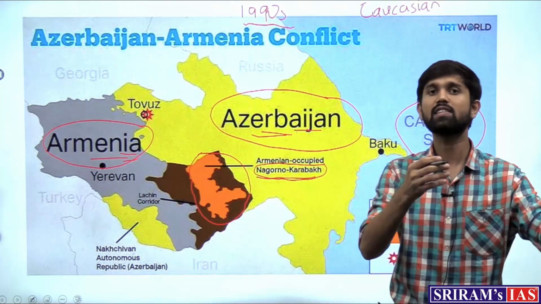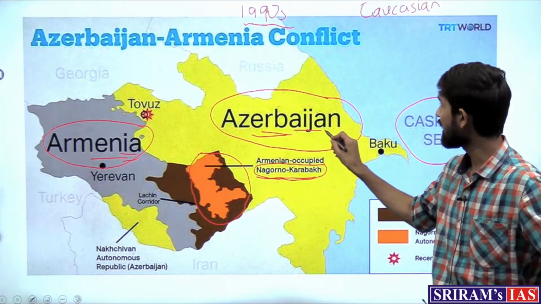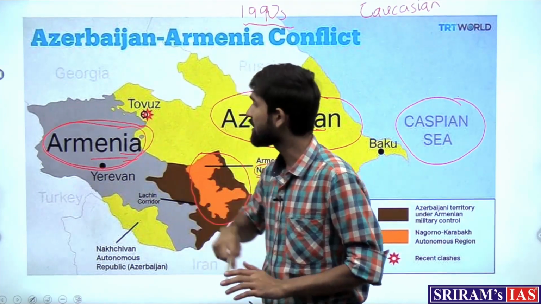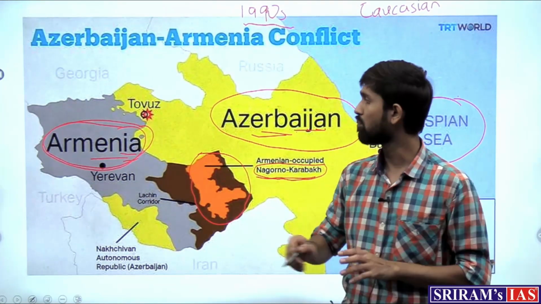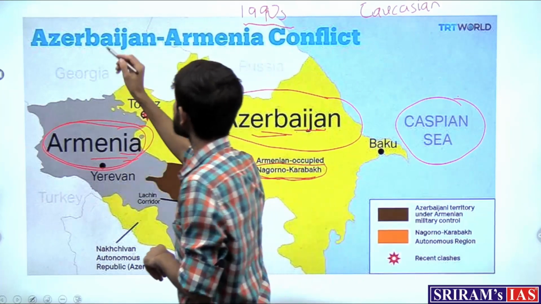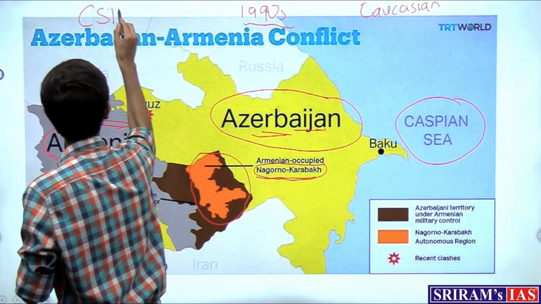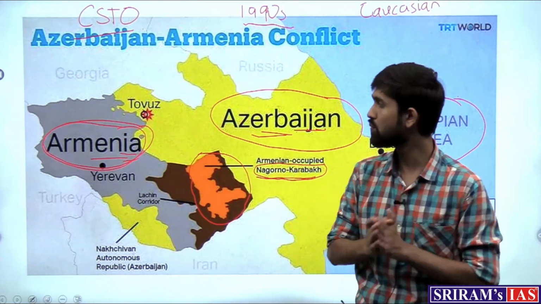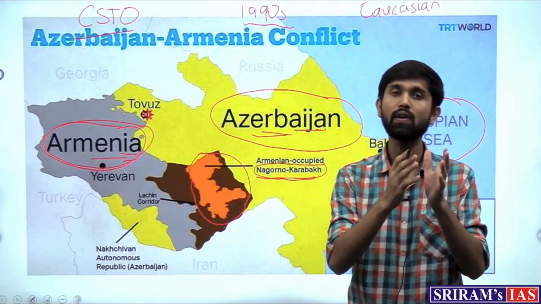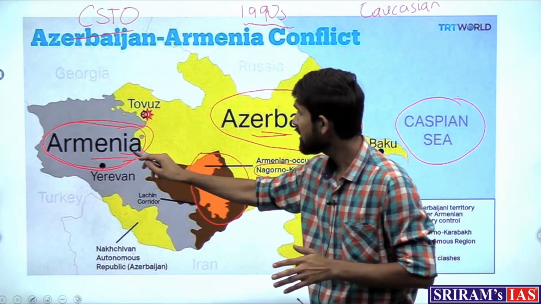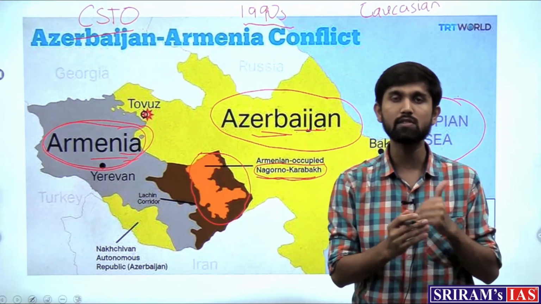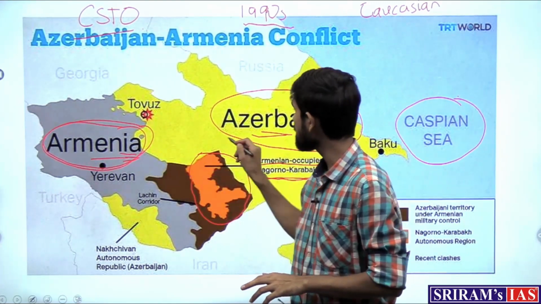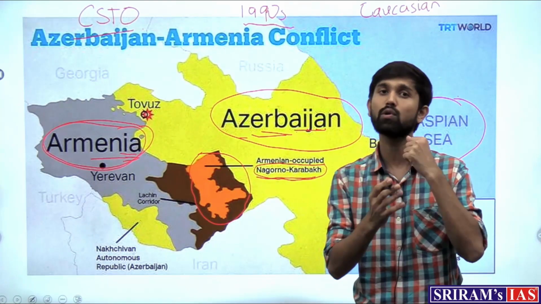Since Azerbaijan itself had come out of USSR, it had links with Russia, and it also has links with Armenia, where it has signed the agreement, or both of them are party to an organization known as CSTO, or the Collective Security Treaty Organization. This is an organization which both Armenia and Russia are part of, wherein Russia promises Armenia that if any military attack takes place on its country, Russia will come to its help. So the situation became that Armenia and Azerbaijan, both the countries Russia was supposed to help.